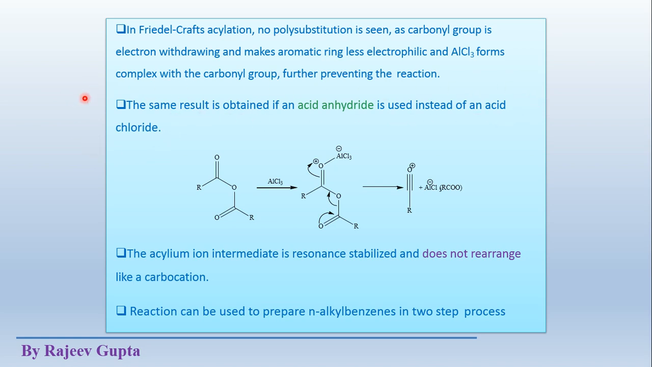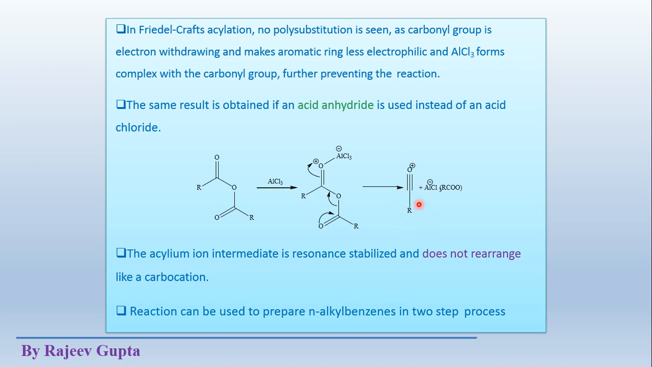Also we know that this carbonyl group of acyl is meta directing, so it is a deactivating group, so further acylation will not be possible. The same result is obtained if acid anhydride is used instead of an acid chloride. Instead of acid chloride, another acid derivative, that is acid anhydride, could be used. This will give the same type of reaction.